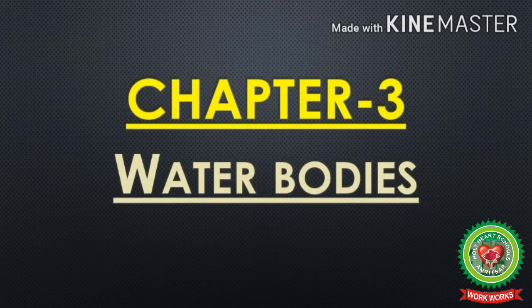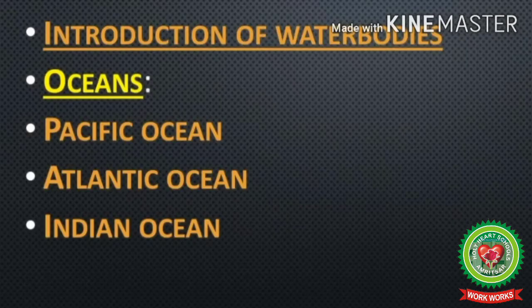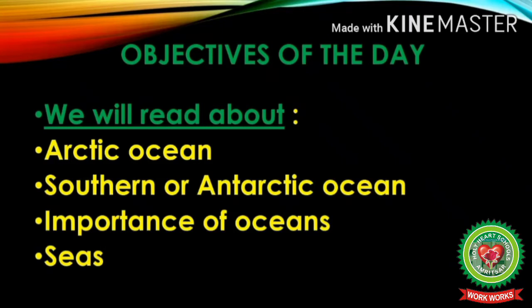Today we are going to continue with chapter number 3, water bodies. In previous class I had discussed introduction of water bodies, oceans. In oceans I have discussed Pacific Ocean, Atlantic Ocean and Indian Ocean. And in today's class we will read about the next two oceans, that is Arctic Ocean and Southern or Antarctic Ocean. Then we will do importance of oceans and seas.